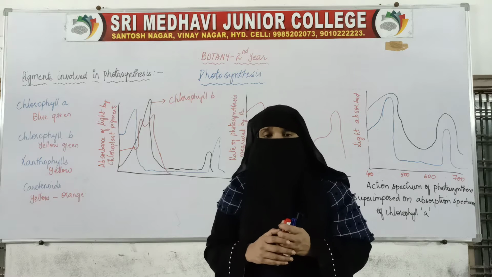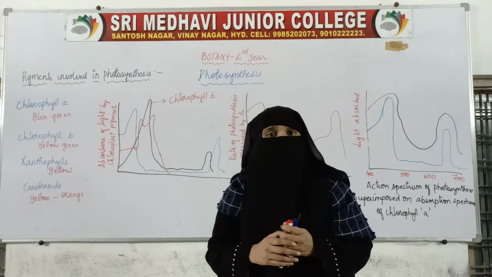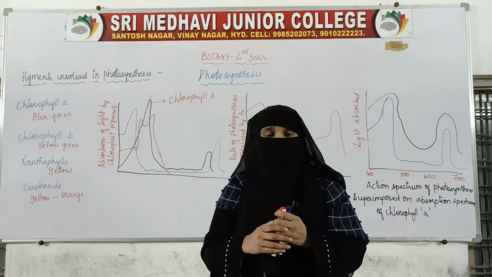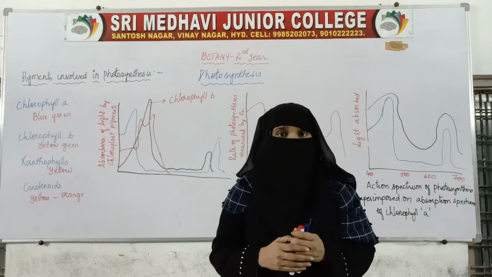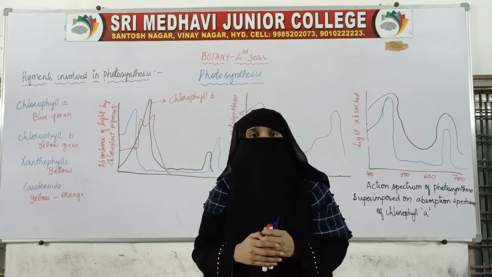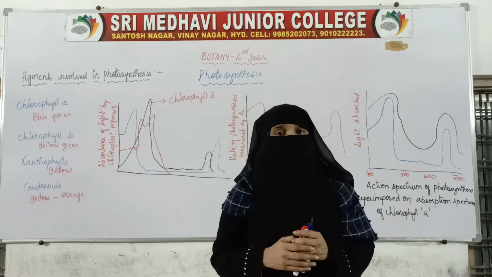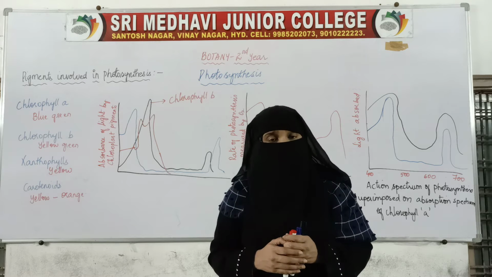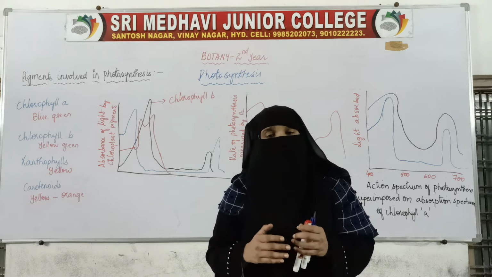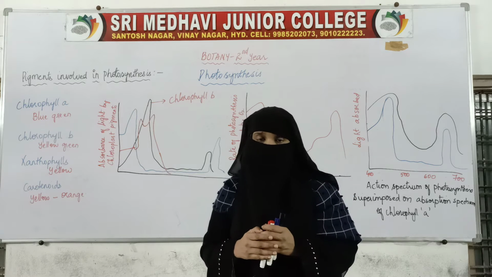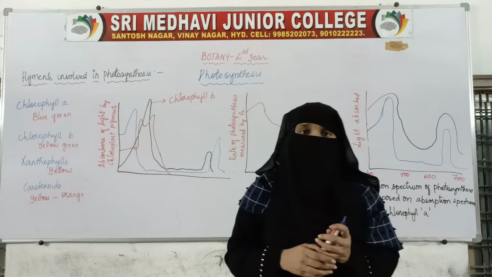It is not. Why? Because chlorophyll is not the only pigment present inside the plants. The different shades of green are because of the presence of different pigments. Apart from chlorophyll, other pigments are also present. Let us see what the other pigments are.